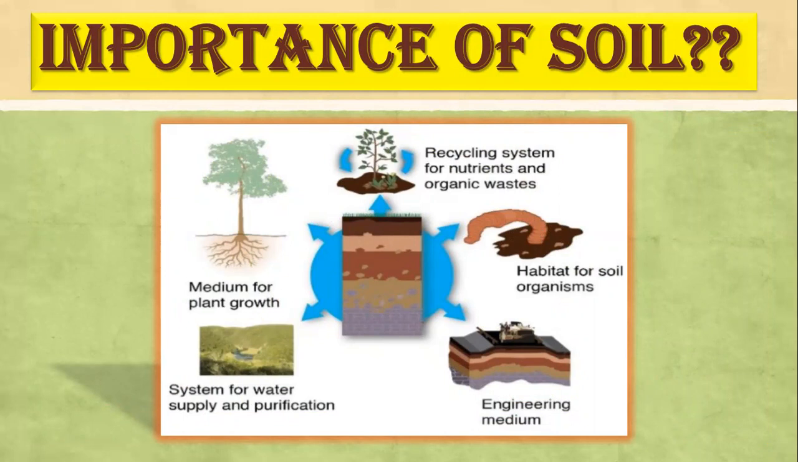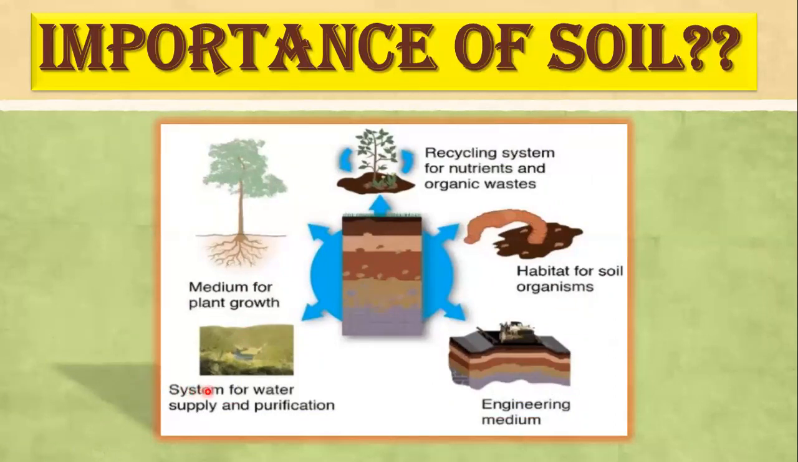So here you can see various points are written. The first point is that it acts as a medium for the growth of plants. Obviously, soil supports the growth of plants by holding the roots firmly and supplying water and nutrients to the plant. Next, it is the habitat for soil organisms. As I have told you, it acts as a natural habitat for a number of microorganisms and living creatures. So it is a home of a number of living creatures.